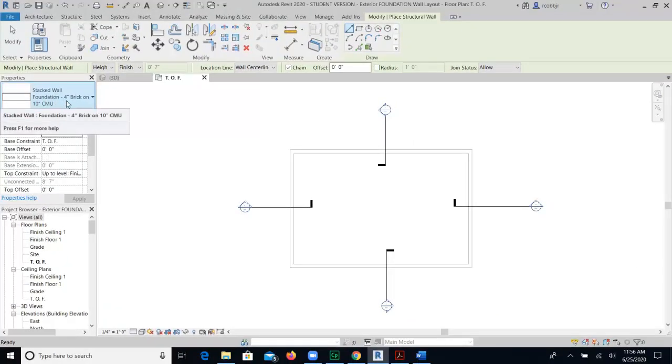After you select the correct wall, in the Properties, the base constraint should be TOF, the base offset should be 0 feet 0 inches, the top constraint should be finished floor 1, and the top offset should be 0. If you have to make these changes, select Apply.